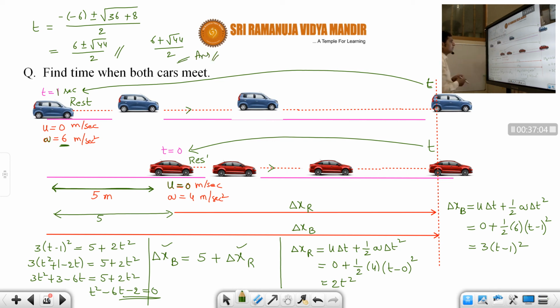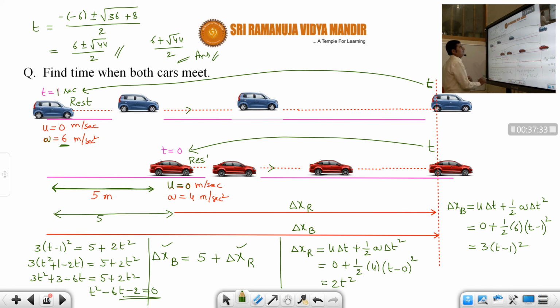I hope, students, you understood this one. So this is an interesting one. Generally they'll ask when the cars or when the objects will meet. The same type of model will also come in vertical motion under gravity. Okay, I hope you understood this one. This is a very, very important model. If you understand the basic equations and how to apply those terms in these situations, first you should visualize the situation, students. That is most important. Then you can easily solve this problem.